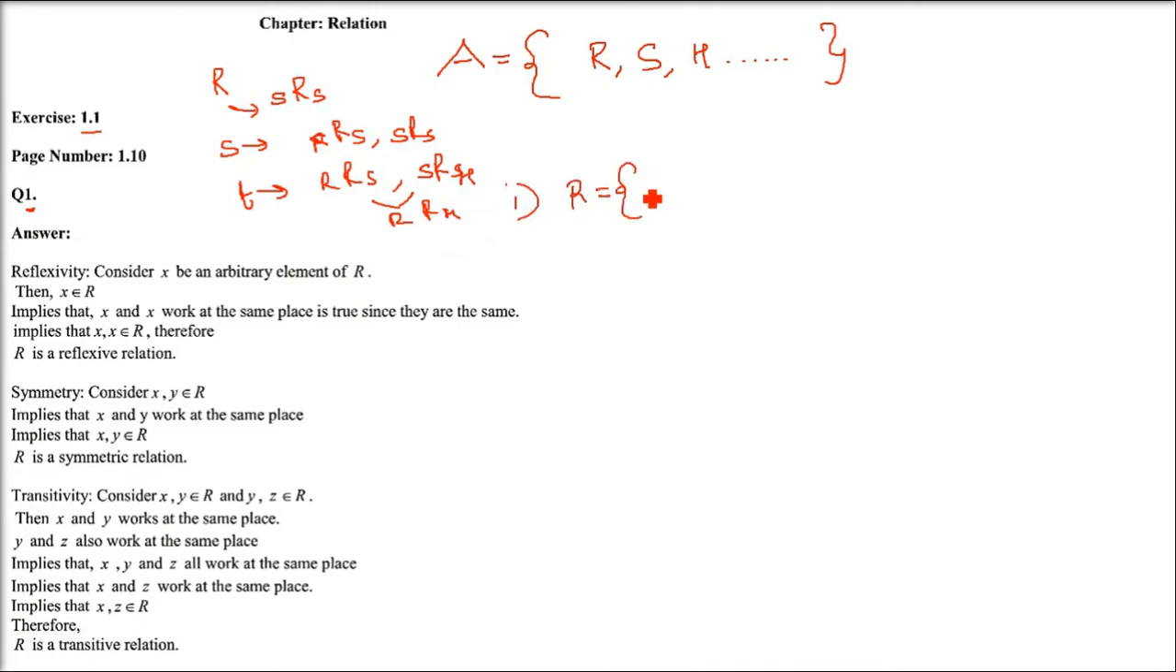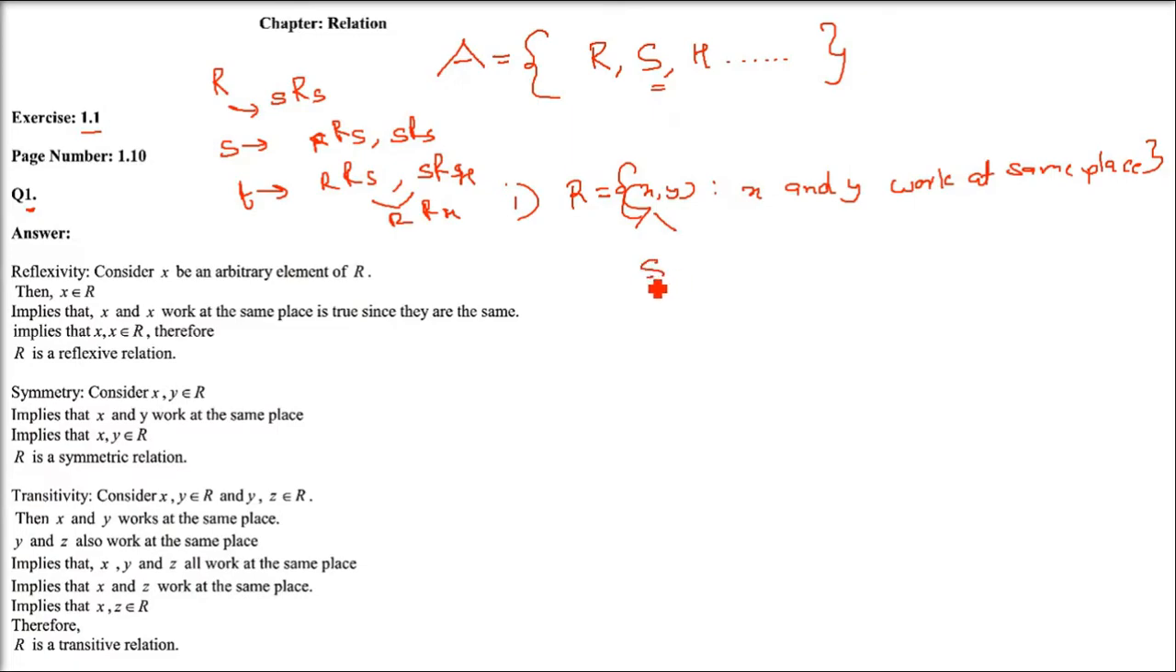The first part, the relation is given like this: x comma y. This is the ordered pair, and this ordered pair should be such that x and y work at the same place. Means if you have x comma y, x is the first person, y is the second person, they both work at the same place. This is the condition of the relation. So just assume that x and y are two people, two individuals. So x and y work at the same place. Now let us take one by one.